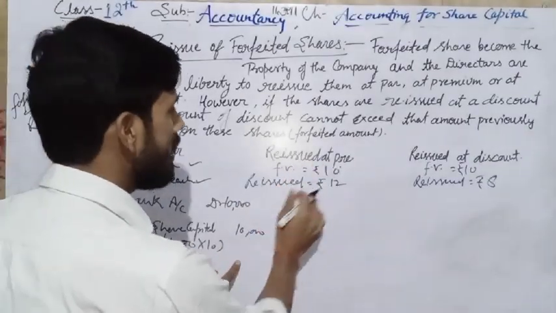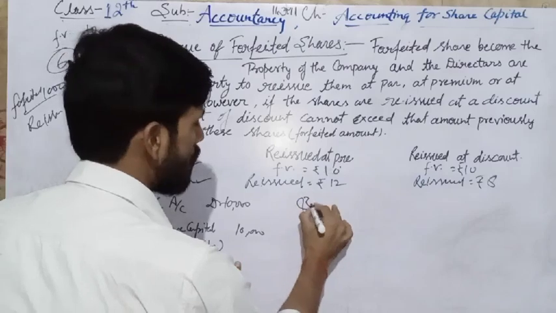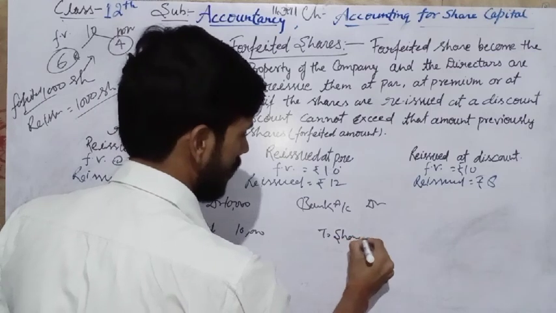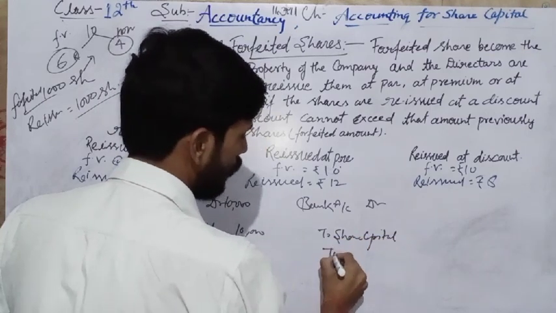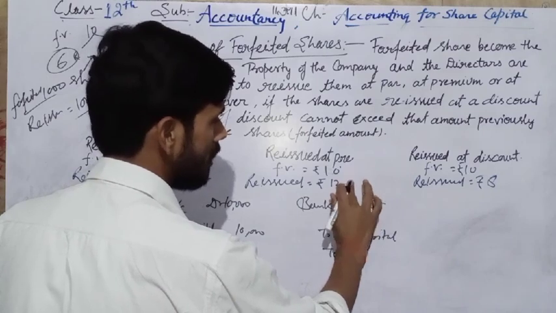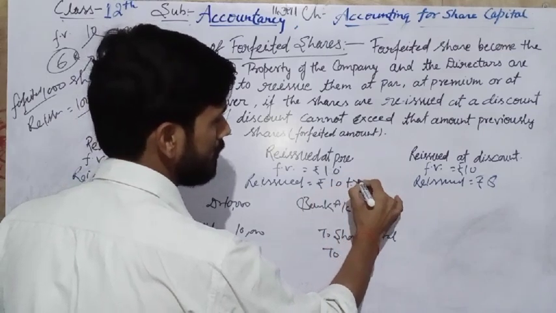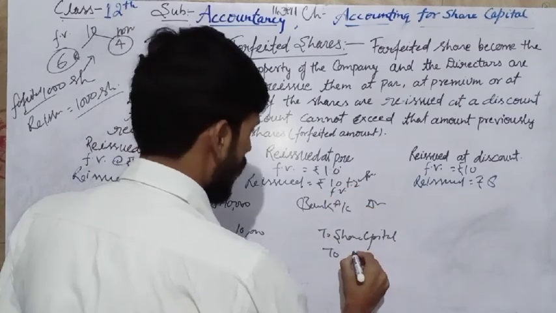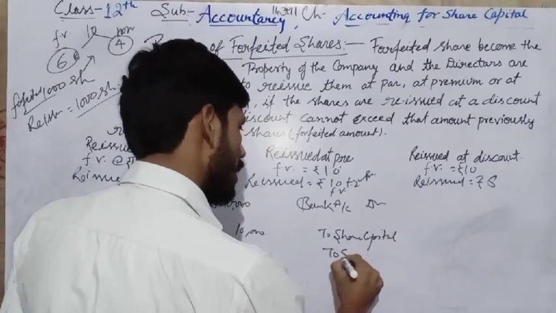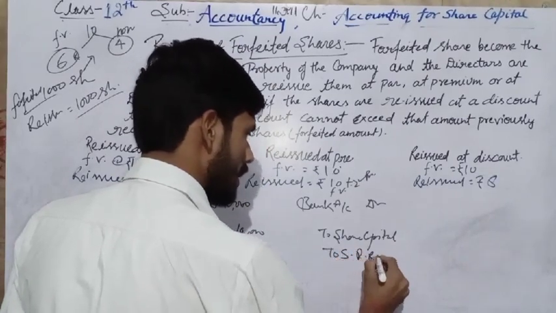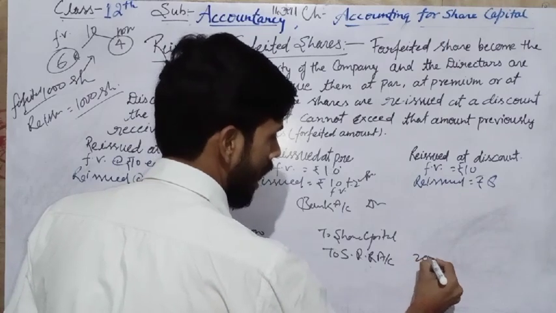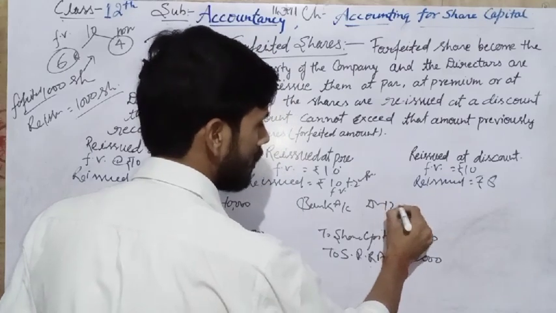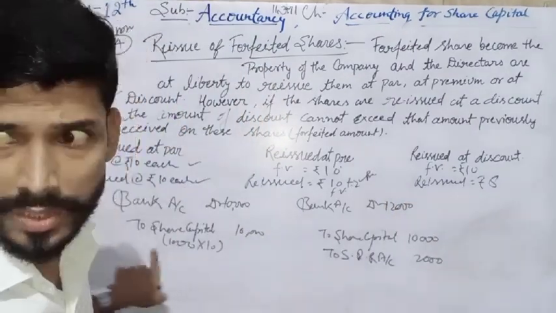Now if the company reissues at 12 rupees, then bank account debit to share capital, to securities premium reserve account, since it is reissued at 2 rupees premium. We can say 10 plus 2, that is face value and premium amount. So here securities premium reserve account is credited 2 rupees. On 1000 shares we receive 2 rupees premium, 2000, and here 10,000, and the total received by the company is 12,000. Now it's clear.